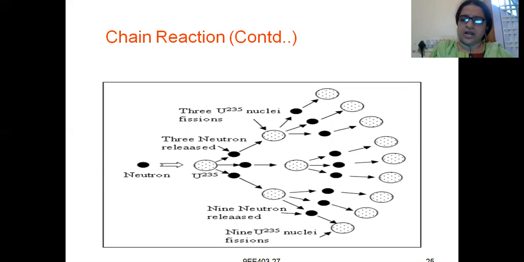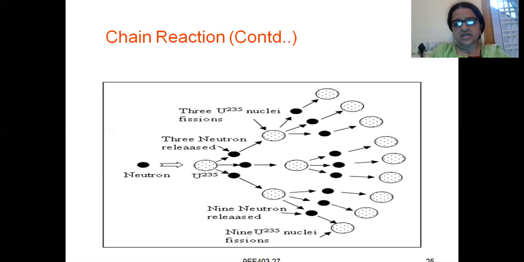And in every reaction, energy will be liberated. However many uranium atoms are bombarded, that much heat will be released. So more and more heat will be liberated while we perform this chain reaction.